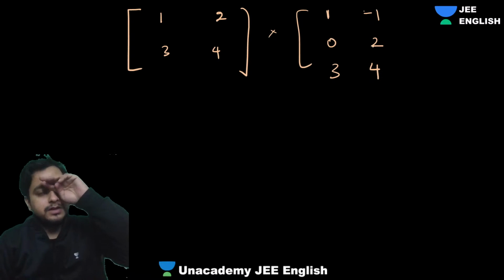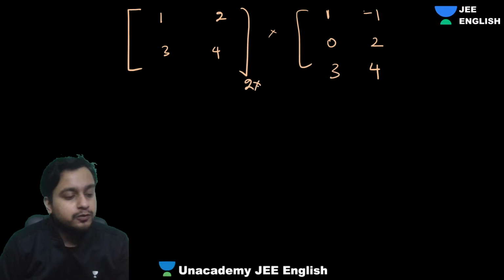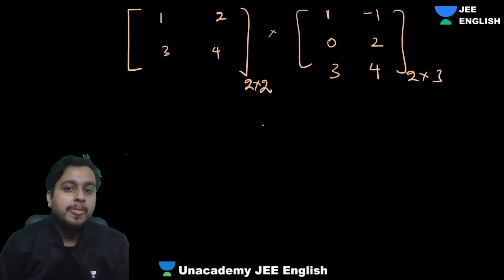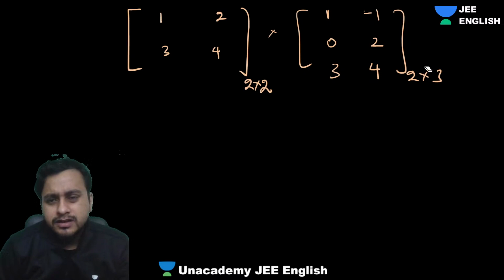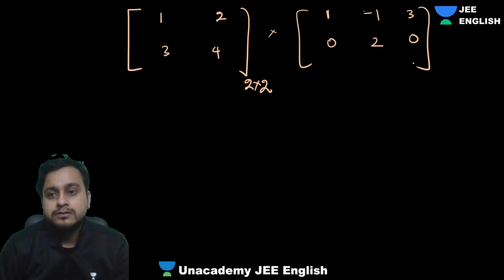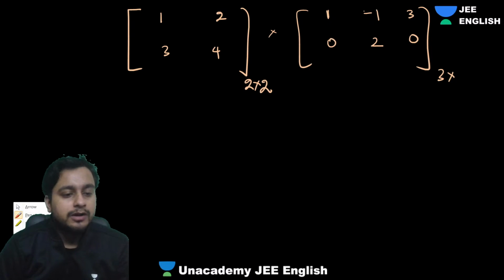So this is an order, obviously. Here 2 cross 2 is there, and here I have taken a matrix of 3 cross 2. Let me change it a bit. Let me make it 2 cross 3. Right? This is one matrix here, with 2 rows and 3 columns.